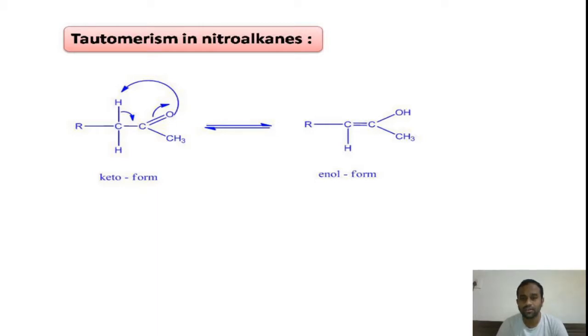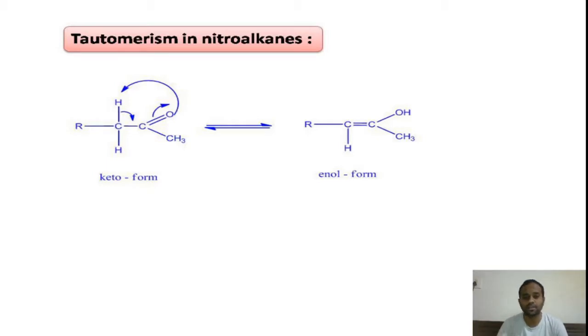It is having two functional groups, double bond which is ene, hydroxy group which is ol. Together we call it enol, ene-ol, enol, having double bond as well as hydroxy functional group.